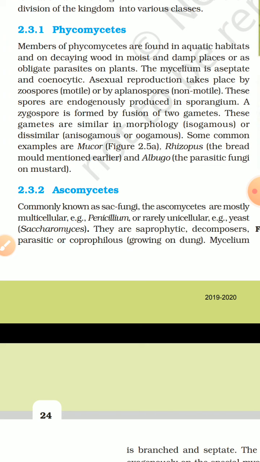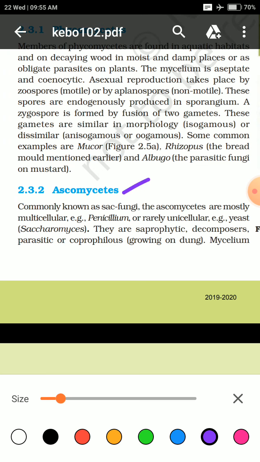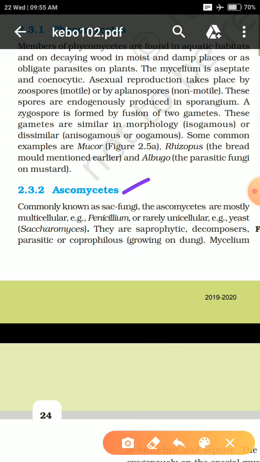Okay, so the next heading is ascomycetes. Ascomycetes are also known by the name sac fungi. They are both multicellular and unicellular. In the multicellular category, one example is penicillium, and for unicellular, one example is yeast.